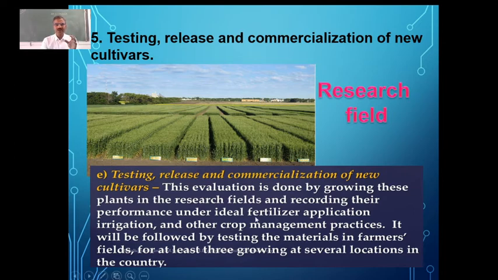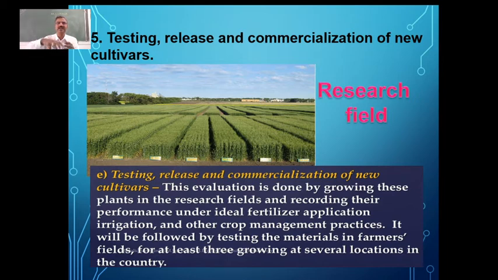Once they test it, they use it in bigger fields with the help of farmers. They will select some farmers, who will help in using it for testing in a bigger field.